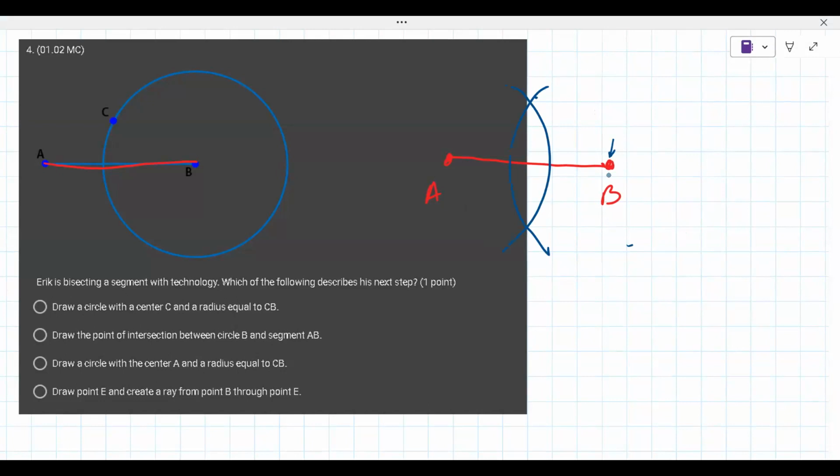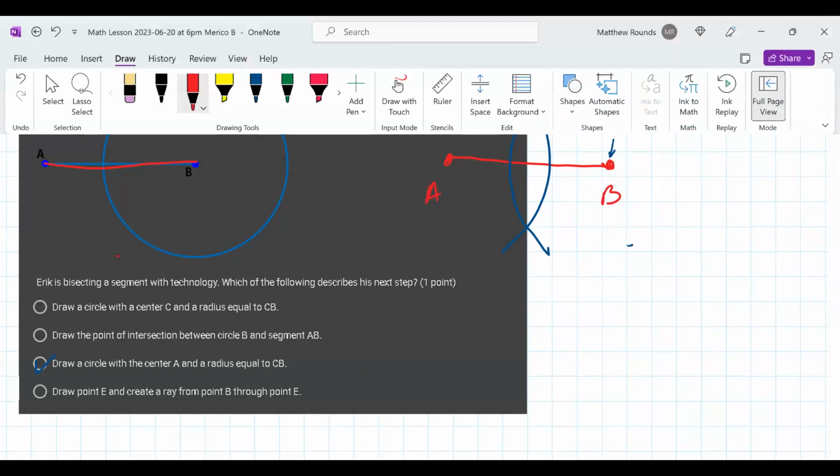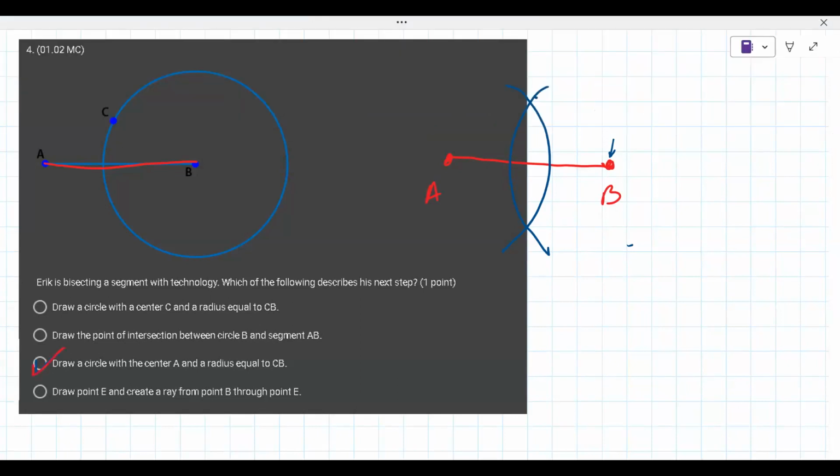All right. So which of these says that? That they're going to go back to A now and draw a circle. Would it be the third one? Yes. Nice.